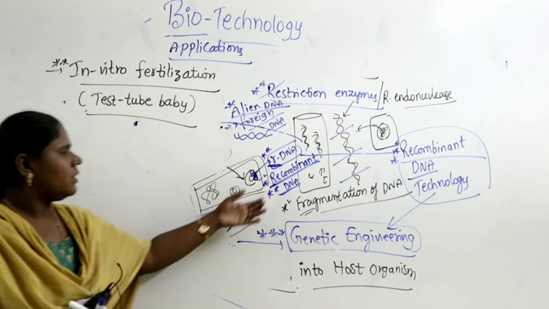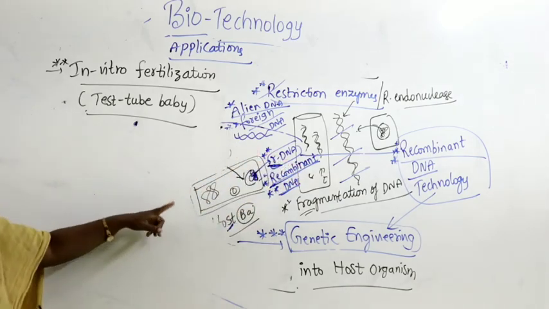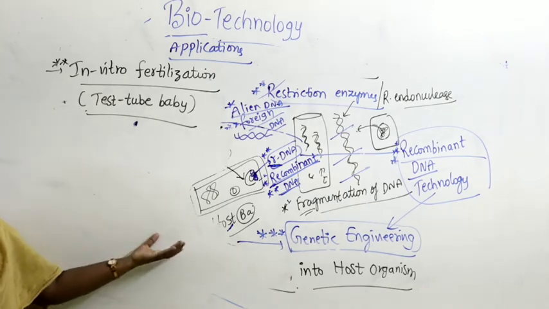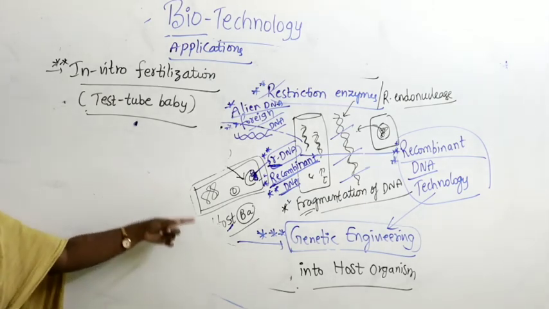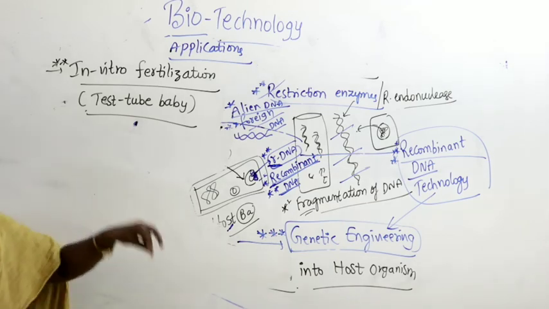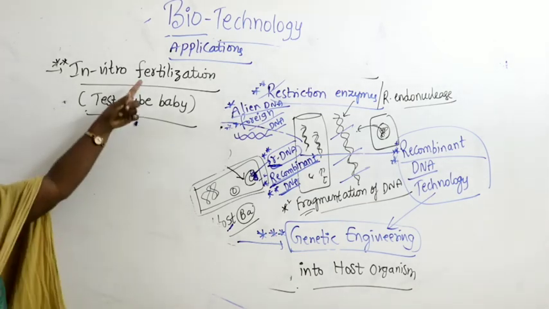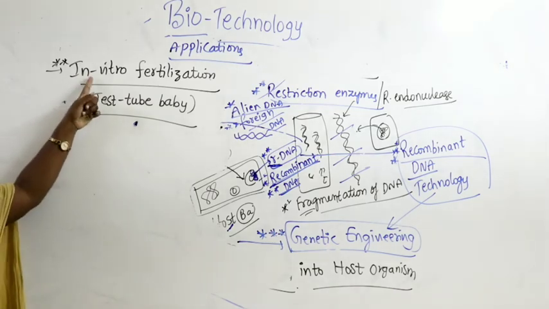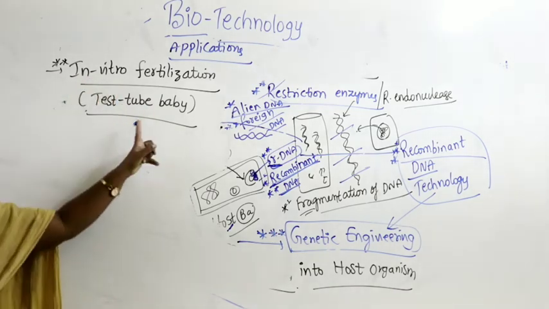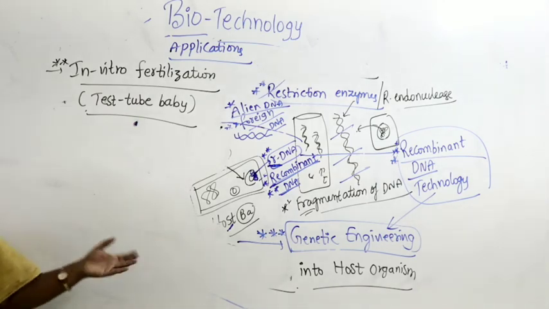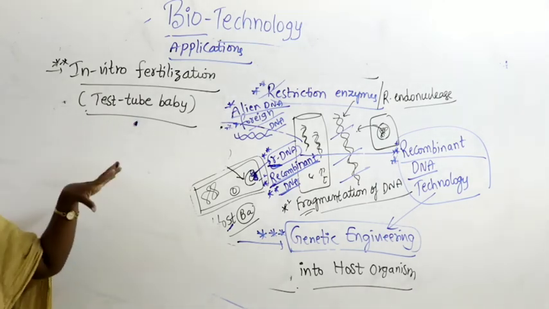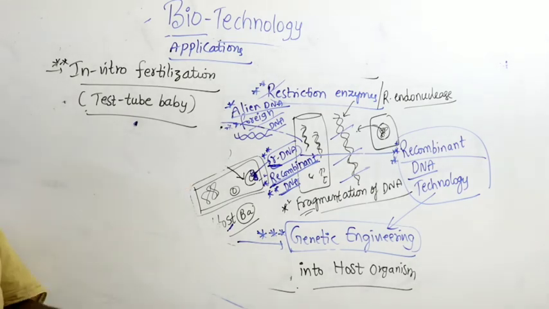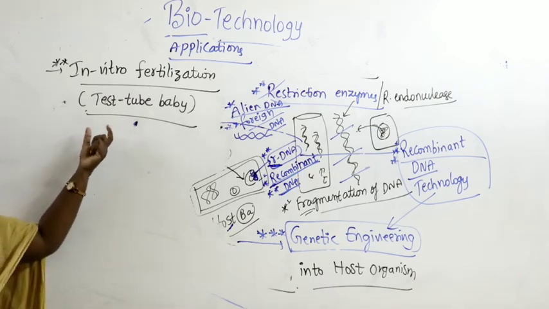Now this discovery of recombinant DNA technology in genetic engineering has led to different applications in biotechnology. One of the best applications of genetic engineering is in vitro fertilization. Till now we didn't have any source of test tube baby, but first time they thought, why not? When we have technology to transfer the gene, why can't we do the fertilization in the test tube?